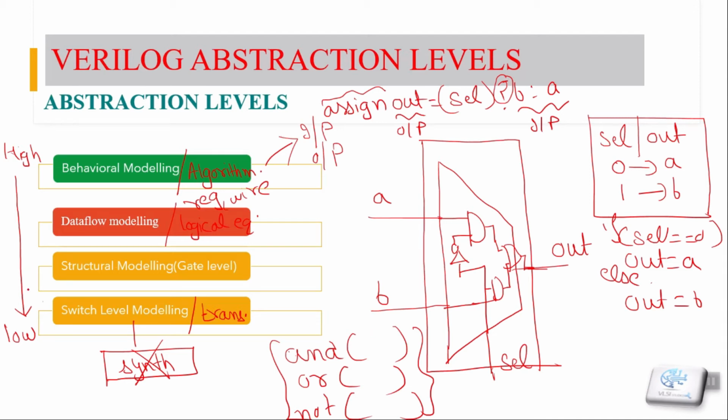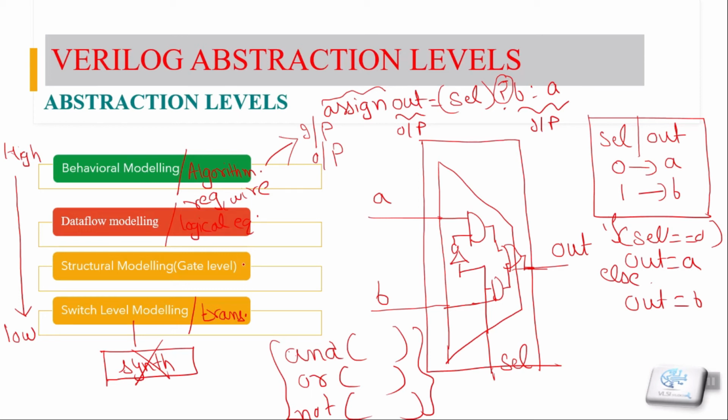If we go even deeper, then we define our gates in terms of transistors, and we call it the switch level of modeling. Generally the switch level of modeling is avoided because it is not necessary to design things at such a deep level. Otherwise it becomes very complicated to design simple circuits at the transistor level. Verilog can't synthesize the switch level of modeling; it will synthesize only the other three types. So now we have the idea about the levels of modeling.